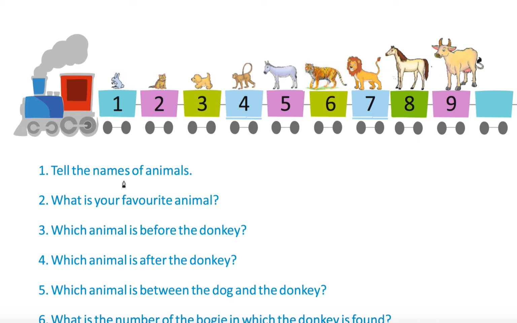Okay. Tell the names of the animals. This is your rabbit. This is your cat. This is your dog.